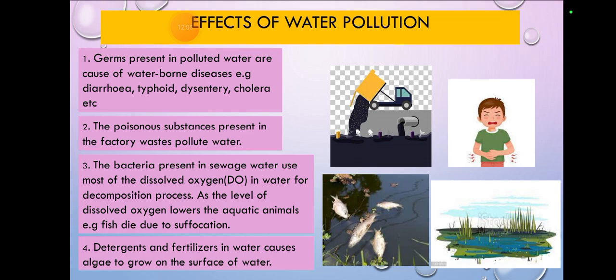The plants present underwater in the seas also start taking oxygen from the water. Now the fish and other aquatic animals also take oxygen, and the plants take oxygen too. So there would be a lack of oxygen. Due to this lack of oxygen, many times we see fish dying from suffocation. They feel heated up and are not able to breathe. So that's mentioned over here.